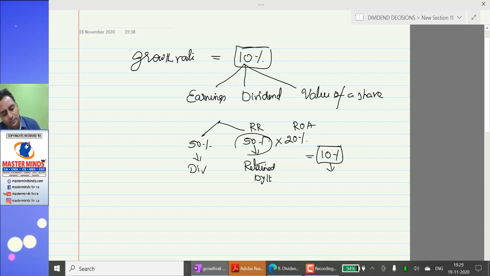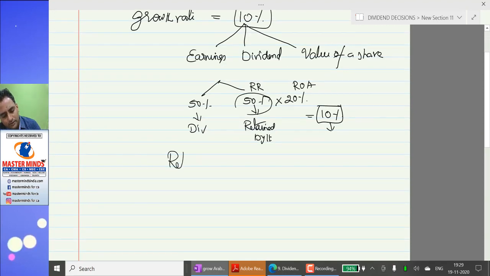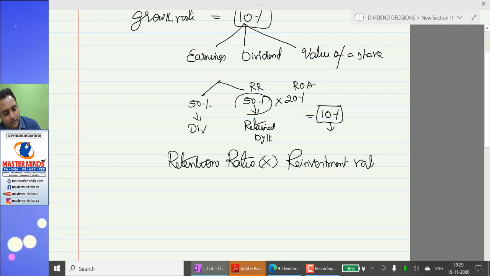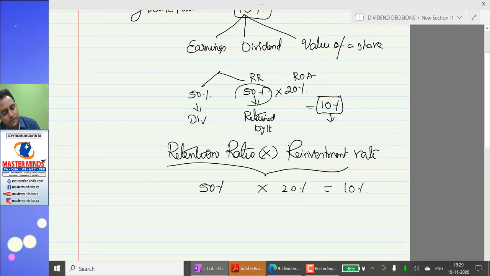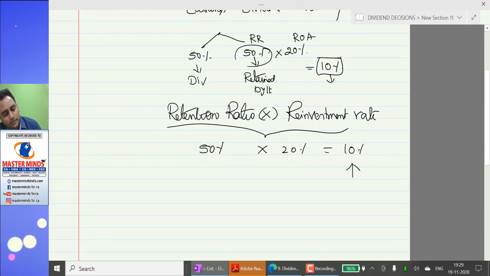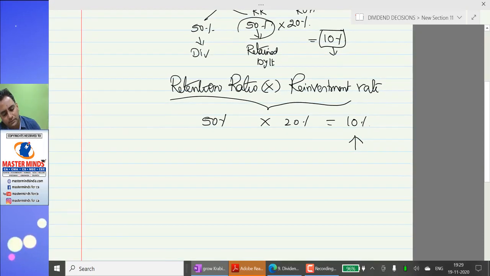So the growth rate is the product of what? Retention ratio and reinvestment rate. 50% into 20% is equal to 10%. So how to improve this growth rate? Simple.